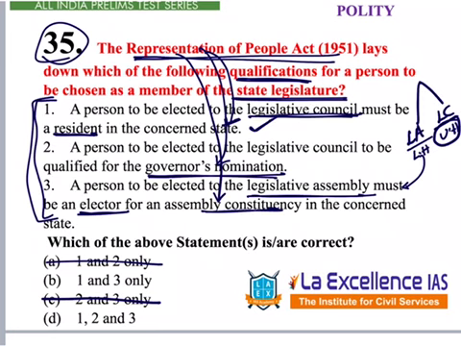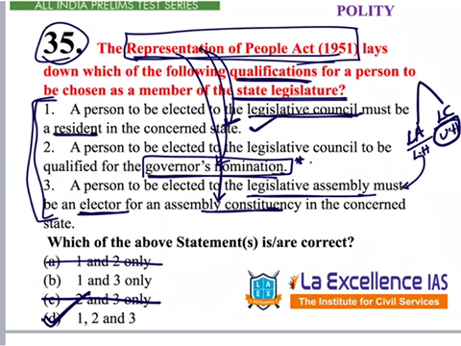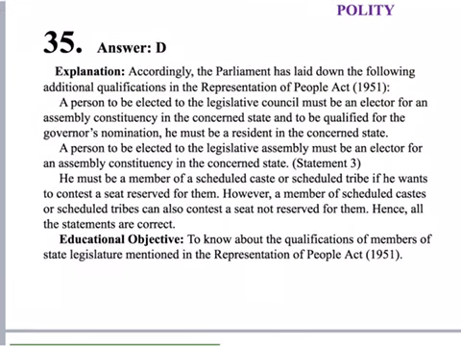Now 1, 3, 1, 2, 3. So to answer this, 2 is the key over here. Without knowing this, we can't answer this particular question. So if we read this chapter on qualifications of members of the state legislature, we can answer this. So the answer is D, 1, 2, 3. The explanation for this question is given over here. Please go through it once.